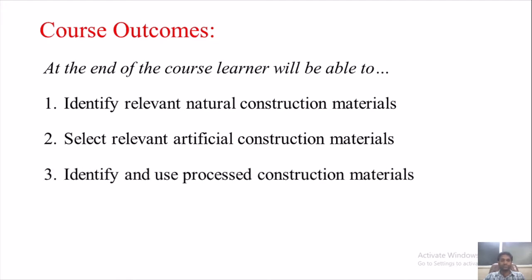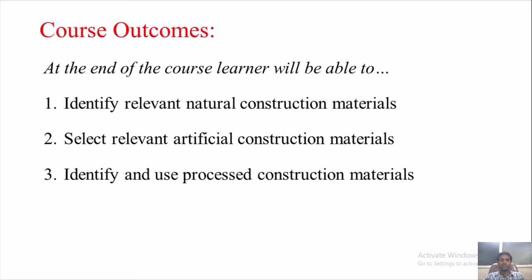Number 3, identify and use the processed construction materials, such as POP, plaster of Paris, fiber reinforced plastics, paints, and other processed materials. This will be seen in chapter number 3.